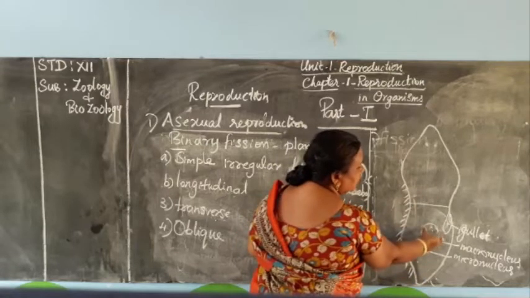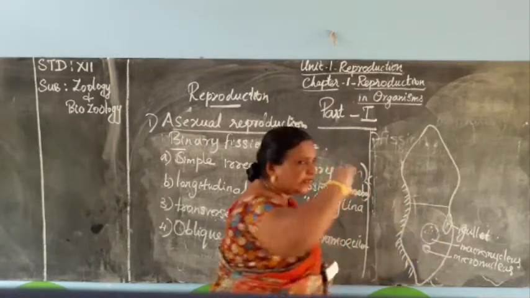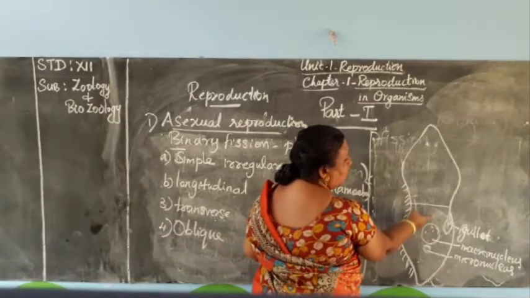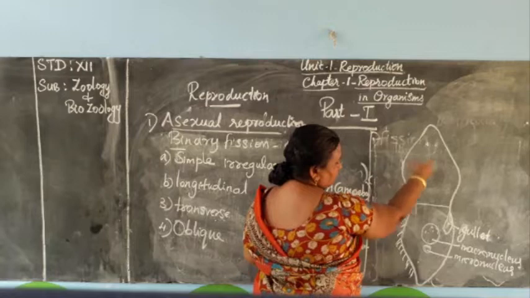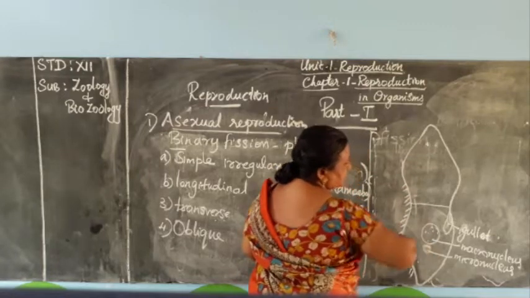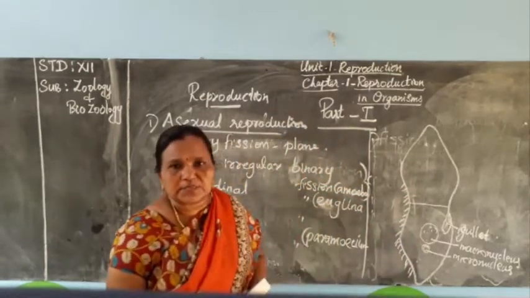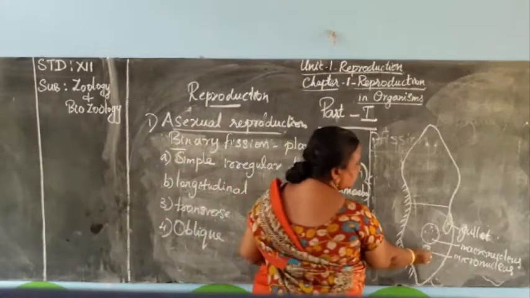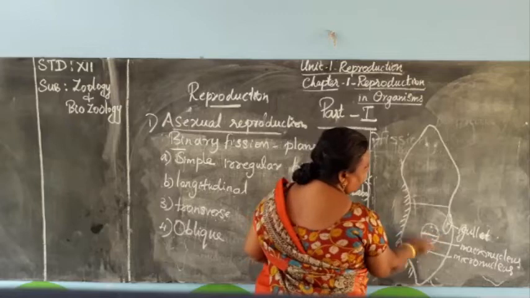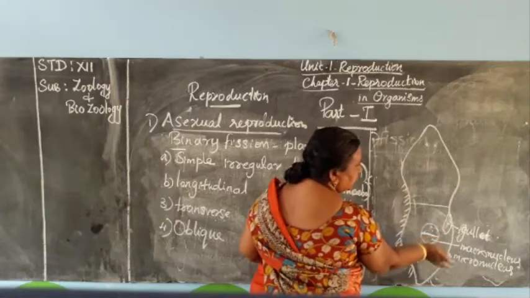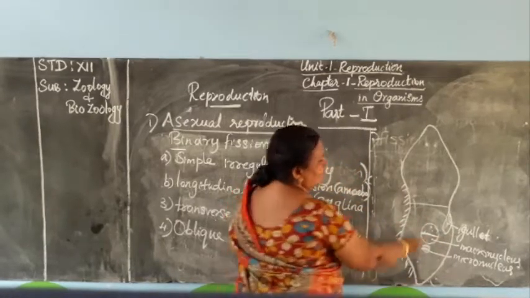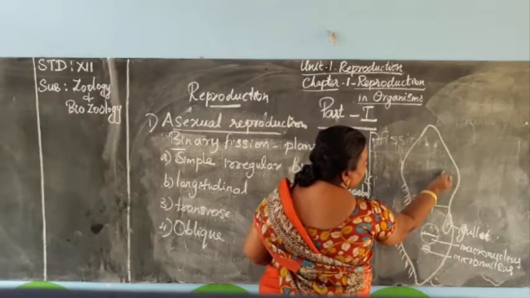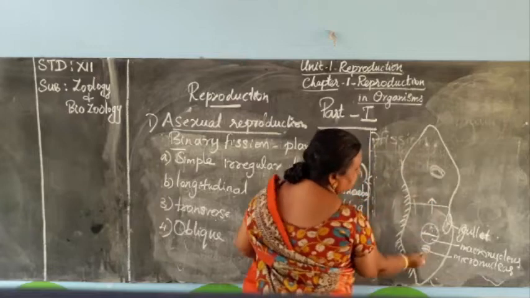So constriction happens on the macronucleus, and elongation. Afterwards, the macronucleus will divide into two, and one piece of the macronucleus will migrate towards the first lobe. And the micronucleus, which is responsible only for reproduction, also divides into two, and this karyokinesis is now over.